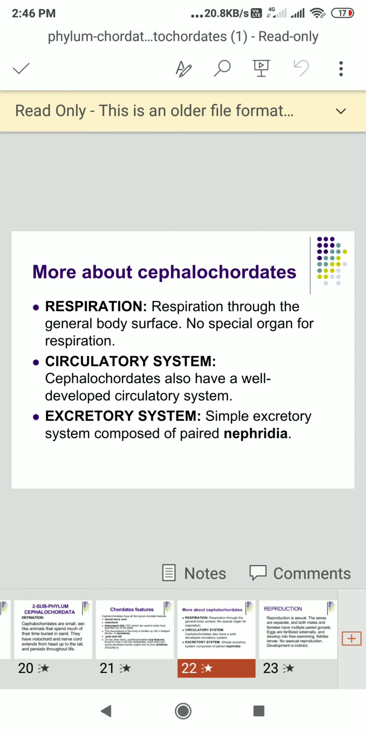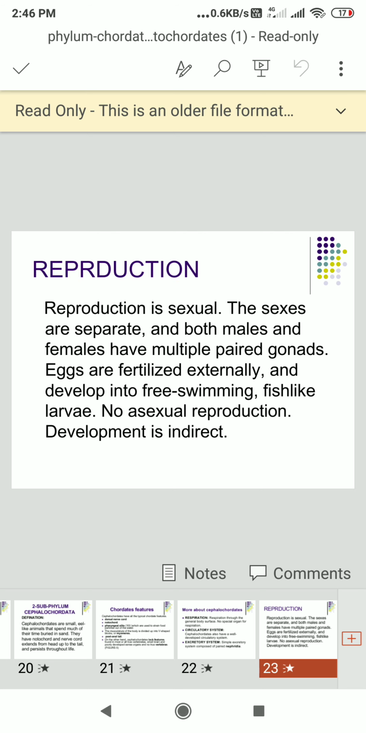In cephalochordates, respiration is through the general body surface, with no special organ for respiration. Cephalochordates also have a well-developed circulatory system. The excretory system is simple, composed of paired nephridia. Reproduction is sexual. The sexes are separate, and both males and females have multiple paired gonads. Eggs are fertilized externally and develop into free-swimming fish-like larvae. There is no asexual reproduction, and development is indirect.